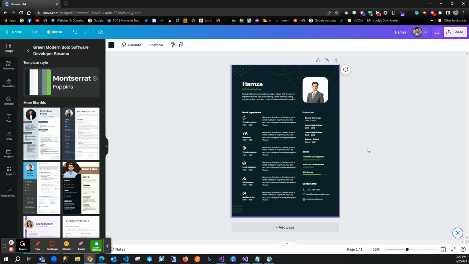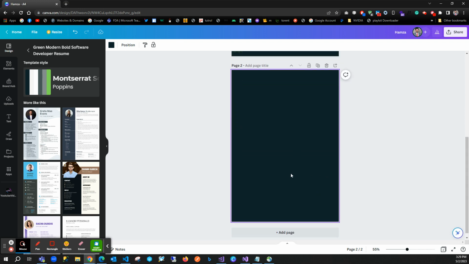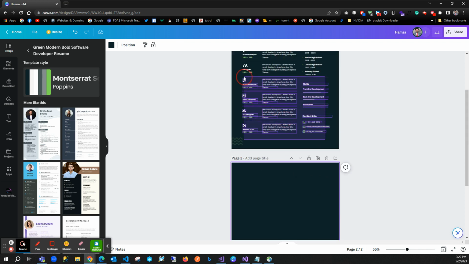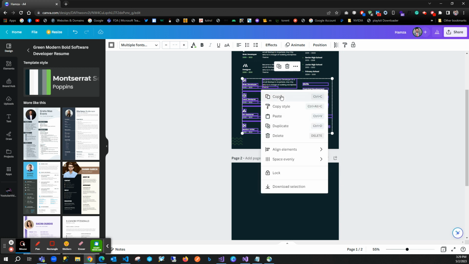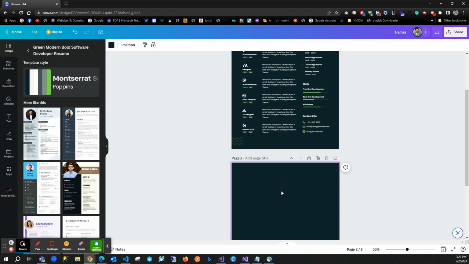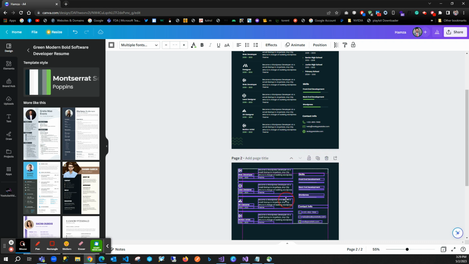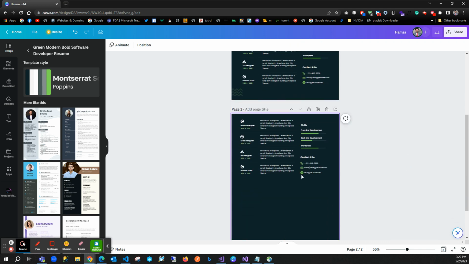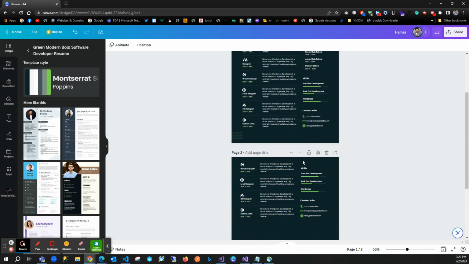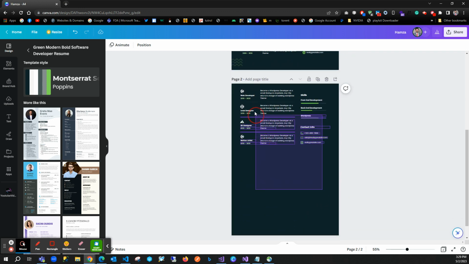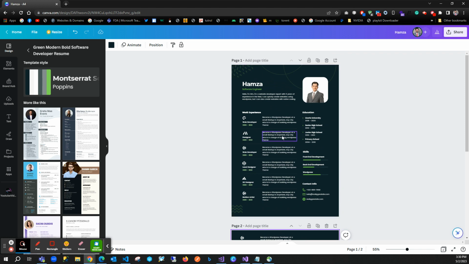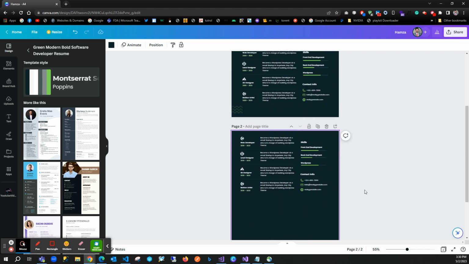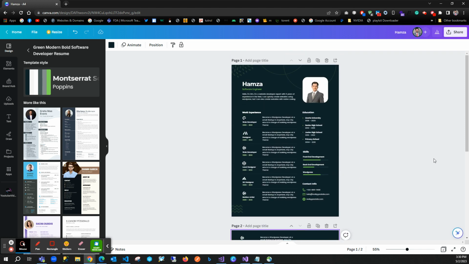If we have a multiple page resume, you can click on add page and copy this content. For example, I just want to make the same content on the second page, so I will copy this and paste it there. So you see, we can create a multi-page resume for free using Canva. After you have done your resume updates and all the changes that you want,